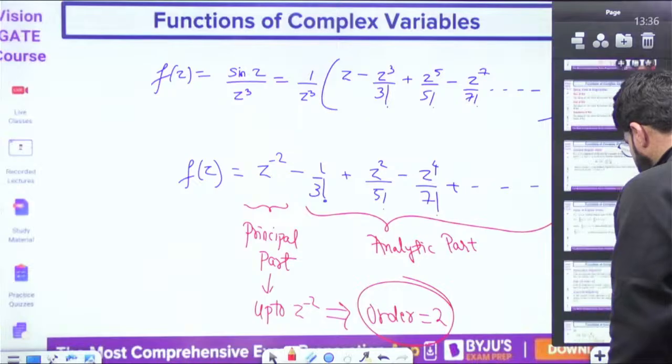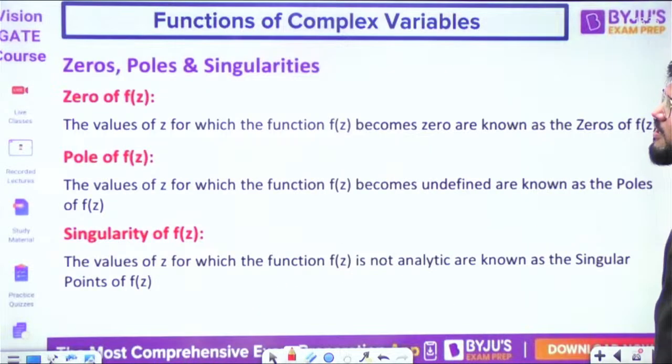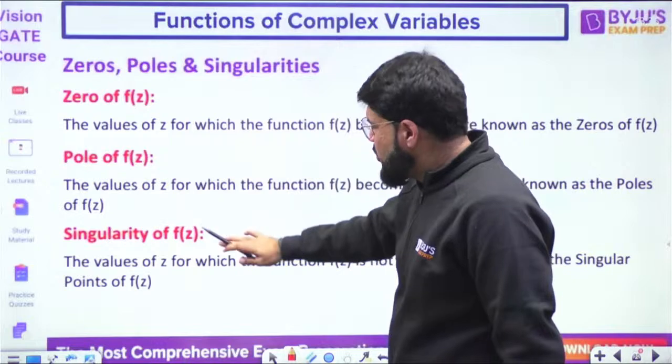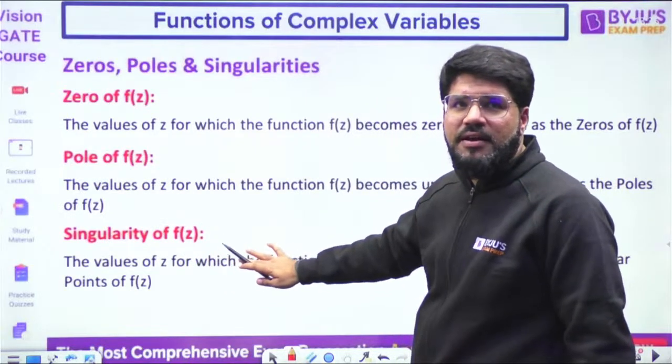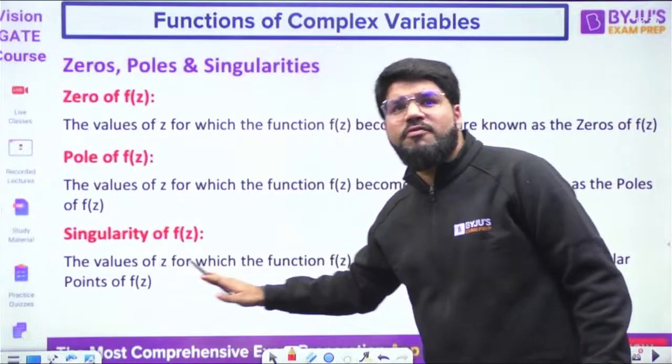Okay. The order of the pole is 2. I'll explain some points and we'll come back to the question. So we know what zeros, poles and singular points are. ये तो हमने पहले define कर दिया. Pole is the value of z for which the function is undefined, but the value of z for which